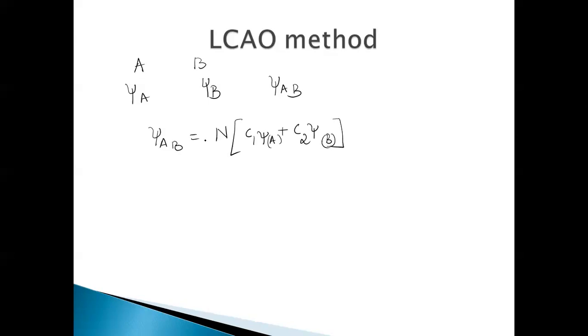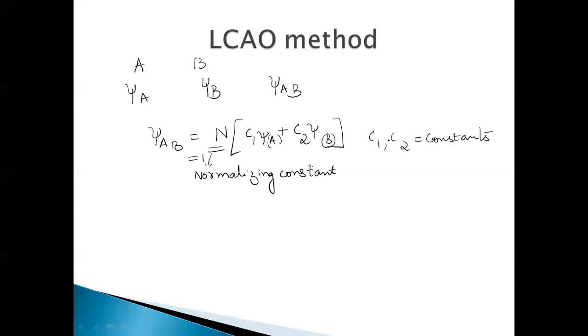Right. Now, what is n? This is called the normalizing constant, which gives the probability of finding the electron on the whole, which is equal to 1. Right. What are C1 and C2? C1 and C2 are constants which will give you the minimum energy for psi AB, and when the two atoms are the same, that is when it's homonuclear, then C1 is equal to C2.